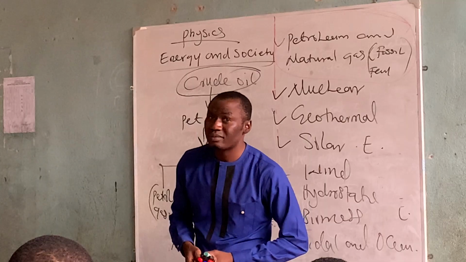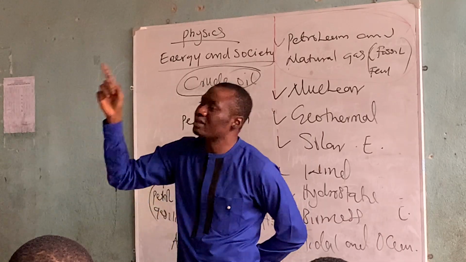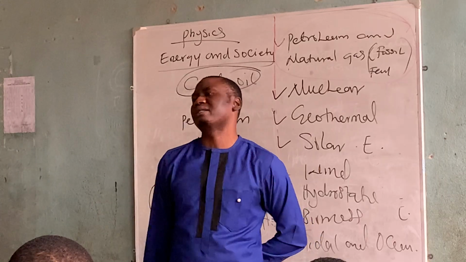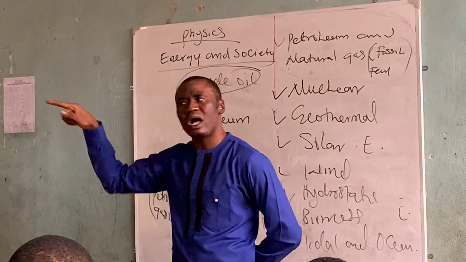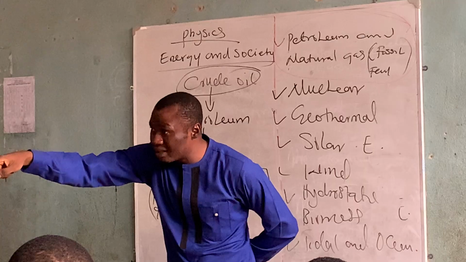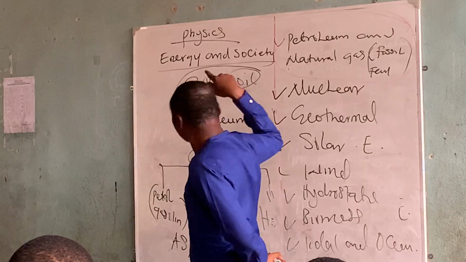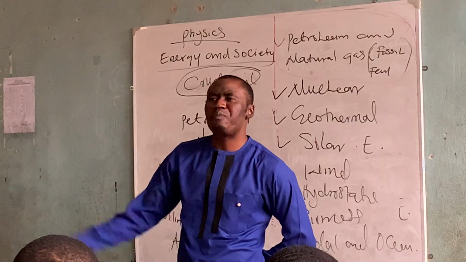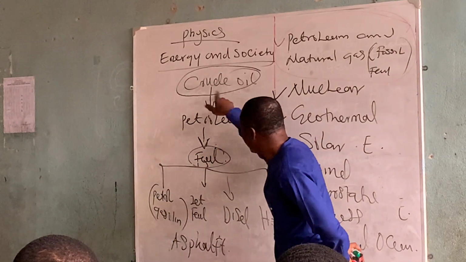What's the answer? The answer is I, and I. Three of them is the answer. Because asphalt is found in crude oil. Kerosene is also found in crude oil. Are you following? Yes. And petrol is also found where?